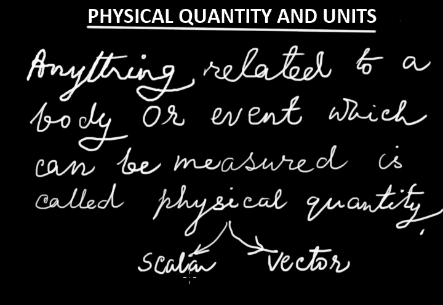Now this physical quantity can be divided into two types. One is scalar and one is vector. Scalar quantities are those quantities which have only magnitude but no direction. Only magnitude but no direction. Say length is a scalar quantity, because length has only magnitude, it has no specific direction. But displacement is a vector quantity.